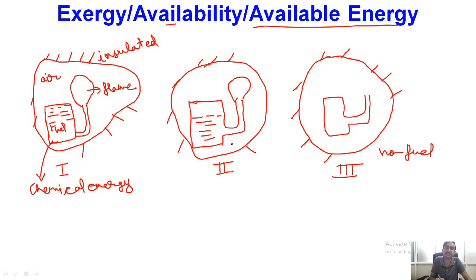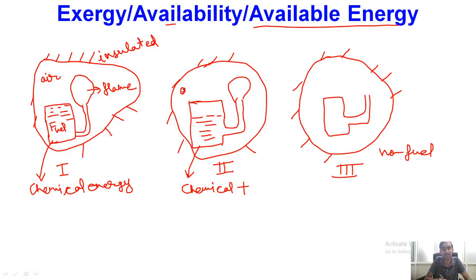In the second scenario, we are having a partially filled tank. So it means we are having a certain amount of chemical energy, and apart from that, because this much portion of the fuel has already ignited, a certain amount of heat has already been released.